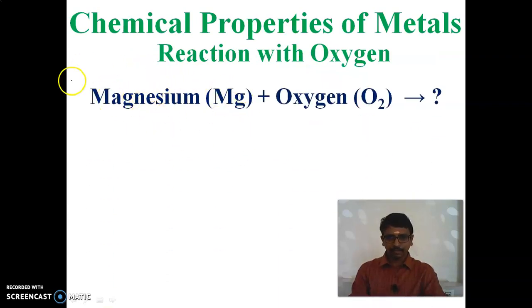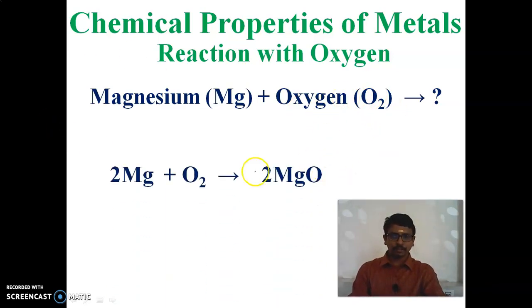And the next example: what happens when magnesium is treated with oxygen? What is the formula for magnesium? Mg. Then what is the formula for oxygen? O2. So it forms magnesium oxide. Magnesium is Mg, oxygen is O2, and it forms magnesium oxide, MgO.